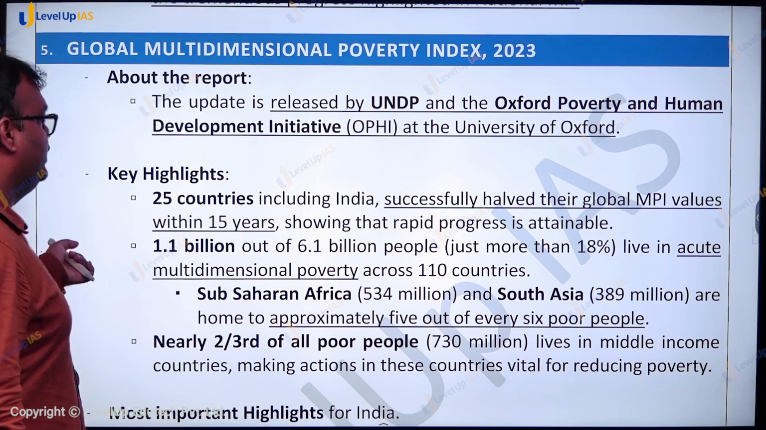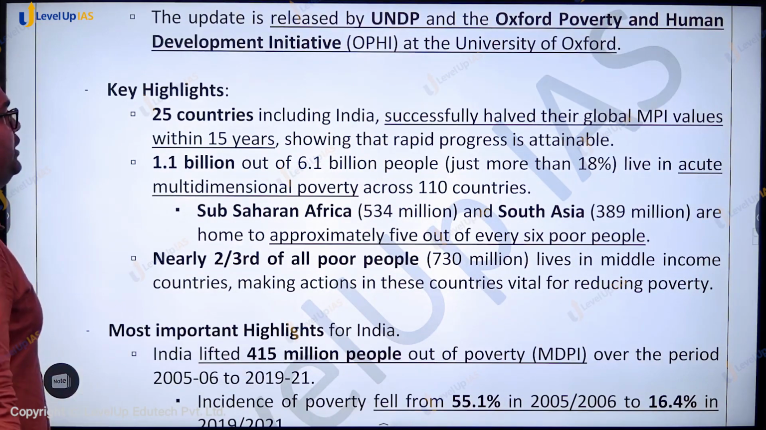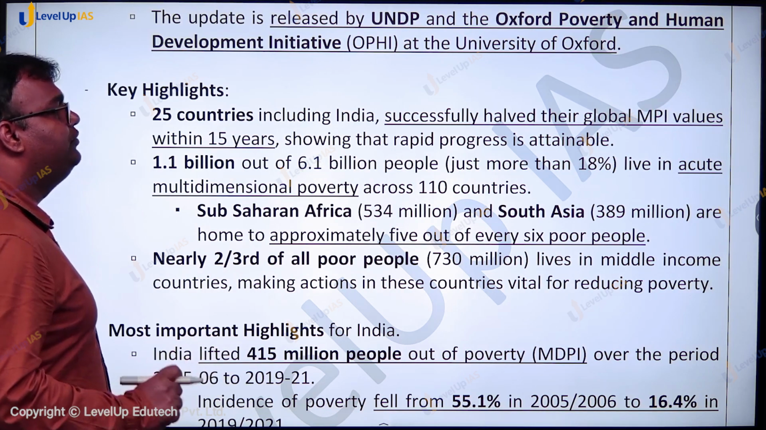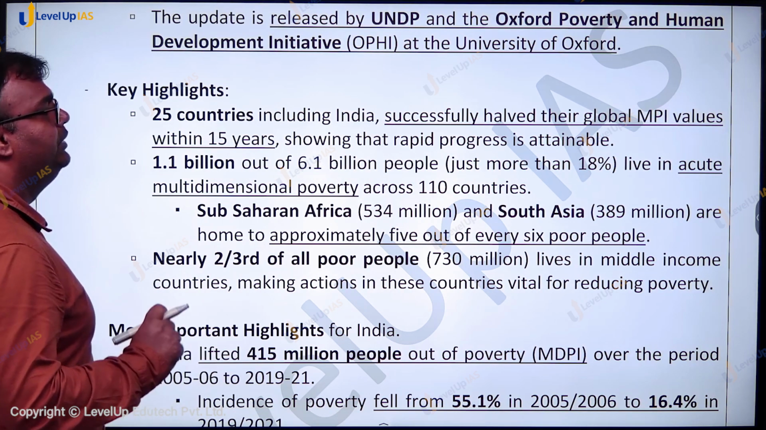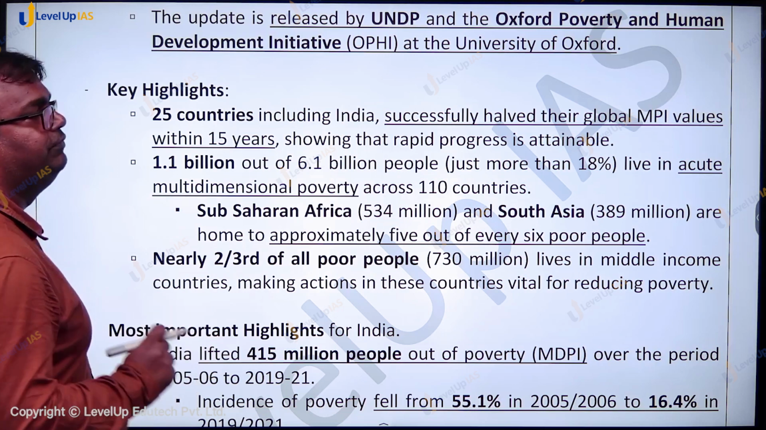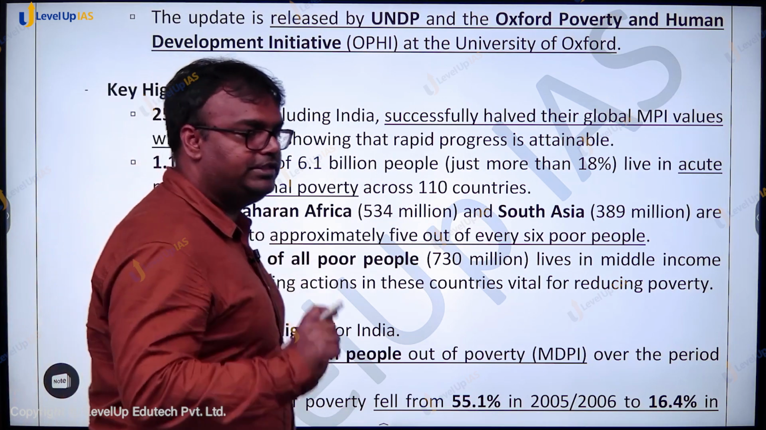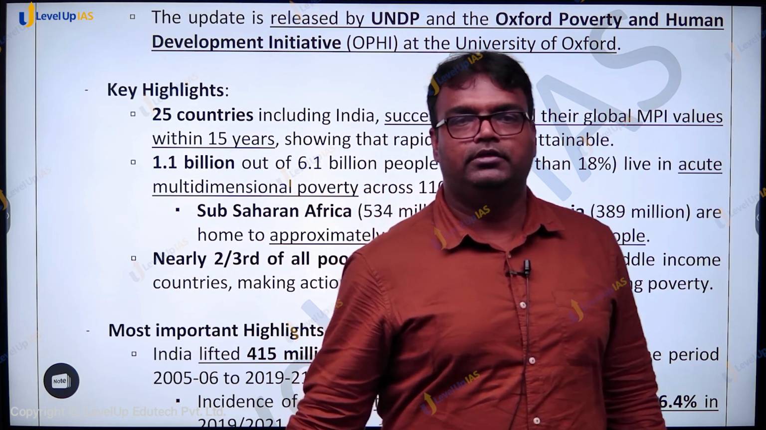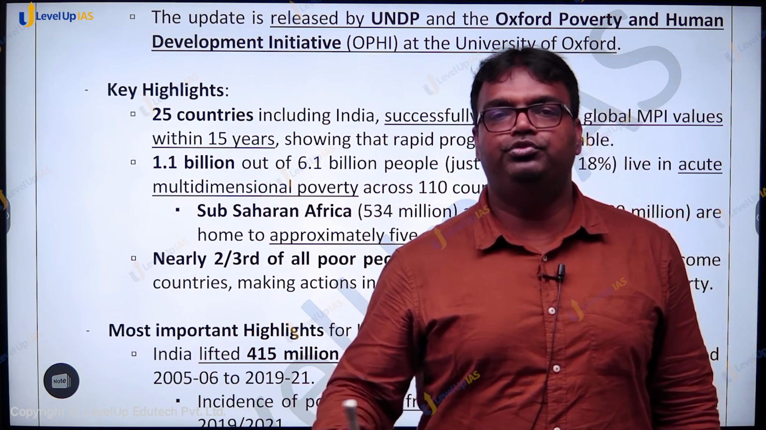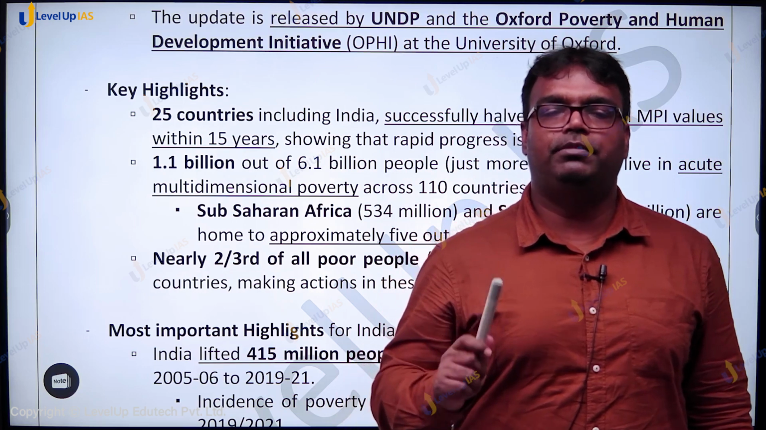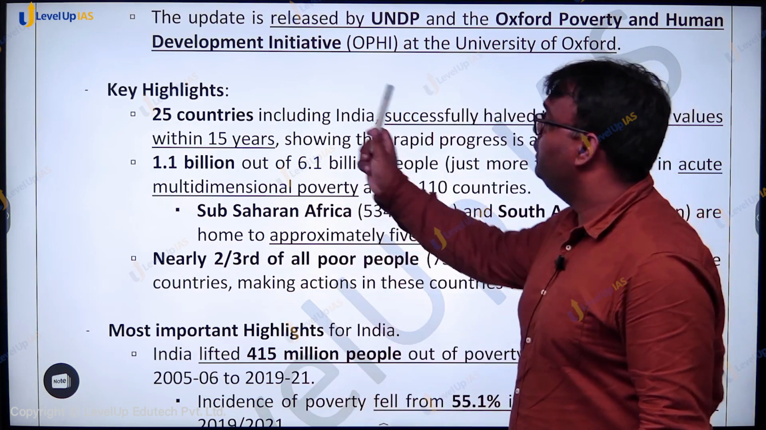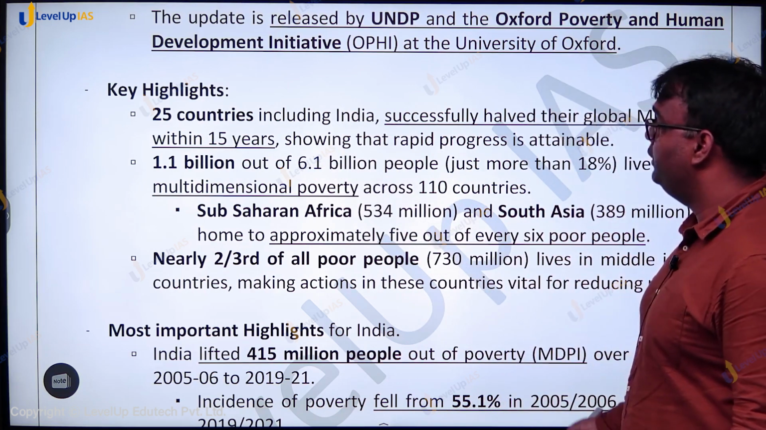What does it say? It says that there are 25 countries, including India, who have successfully halved their global MPI values within 15 years. Between 2005-6 and 2019-20, we have reduced our Multidimensional Poverty Index value to half, which is a very good thing. There are 25 countries, including India, who have done it.